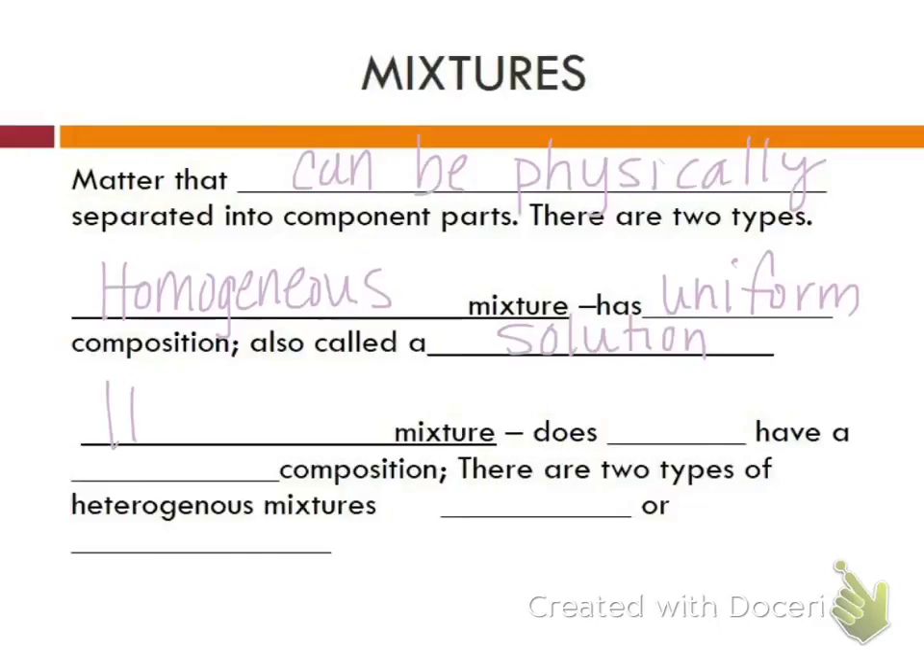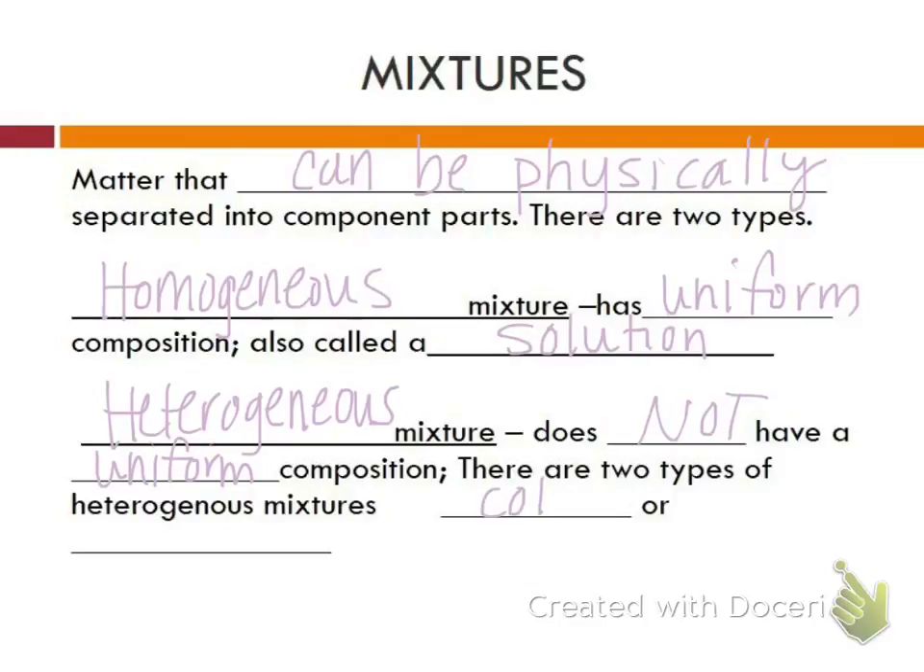A heterogeneous mixture is the opposite. It is not uniform in composition, and you can visibly distinguish its parts. So it does not have a uniform composition. Okay? There are two types of heterogeneous mixtures, and they are colloids and suspensions, which we will get into further in the year. Okay? We will get into those later.